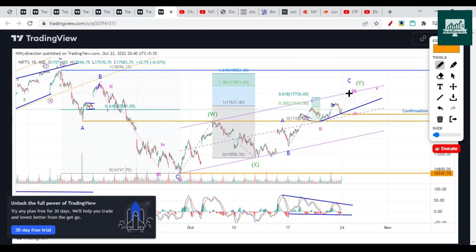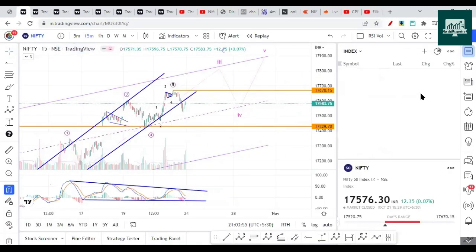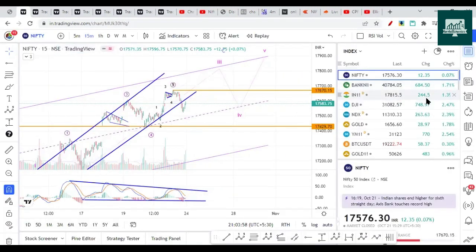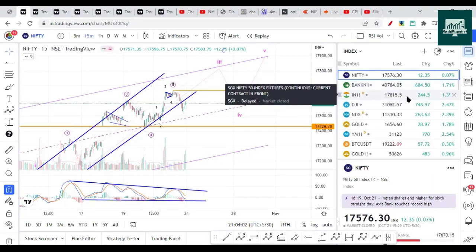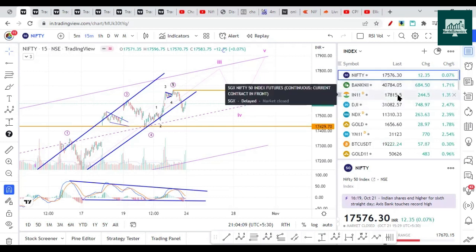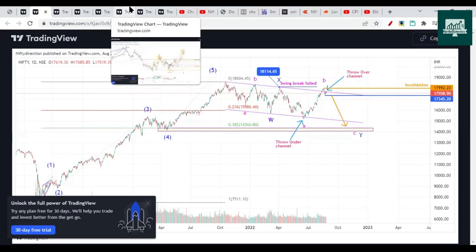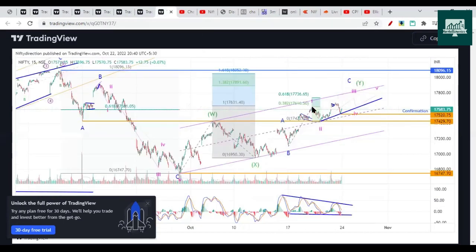It can be anything. So on Monday, it could make a very sharp high. SGX Nifty is trading somewhere around 17,800, so almost 250 points it is showing. I am not sure whether it will open at this exact level, near about this level. This is a huge jump. So at least 150 to 200 points, it can open gap up directly, maybe somewhere near 17,700, and then could start the retracement.